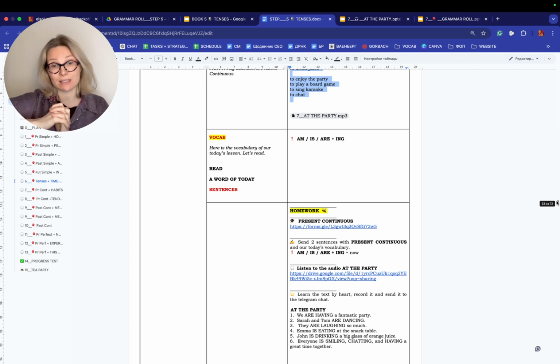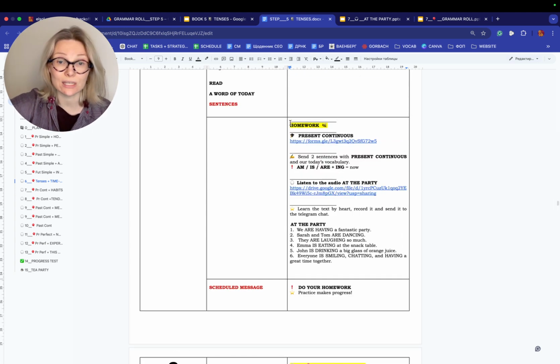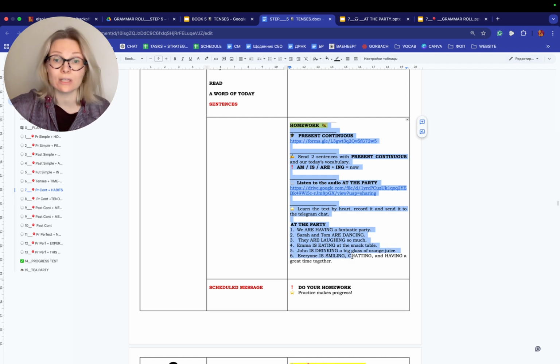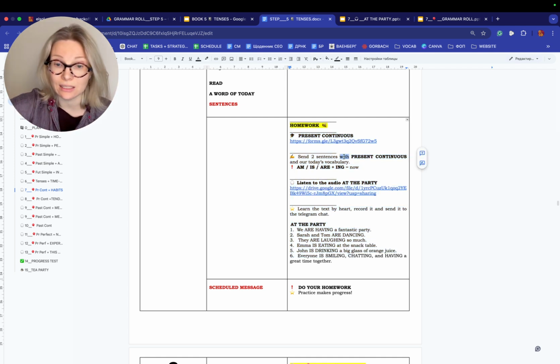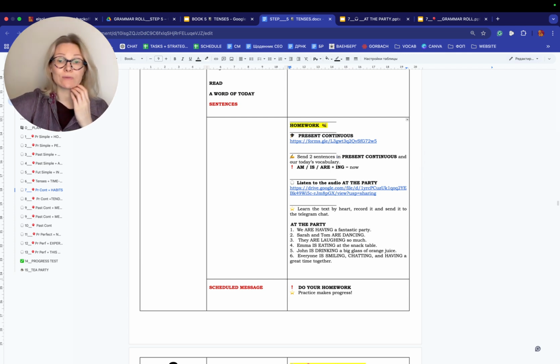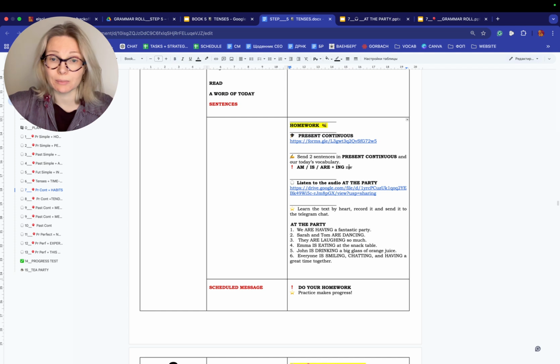And if you have time to make sentences, you can also ask, so when do we use am, is, are? This is present continuous. We speak about now. You're absolutely right. And your homework is, you send the homework, you ask the students to do the present continuous test, to send 2 sentences in present continuous, and now today's vocabulary about now. Yes, now listen to the audio at the party. And of course, learn the text by heart and send it to our group.